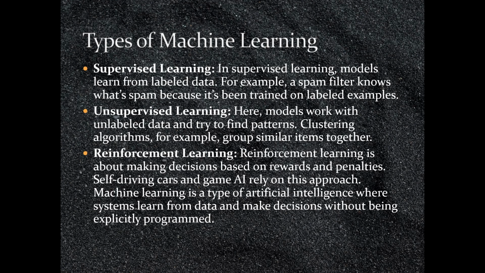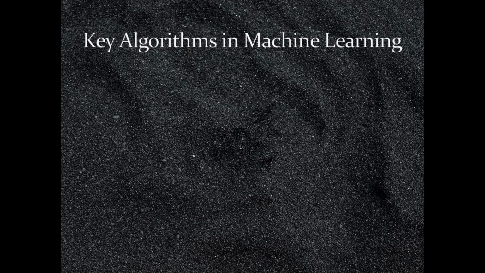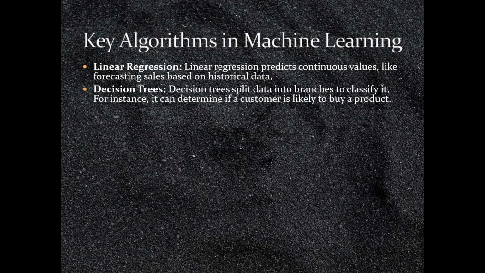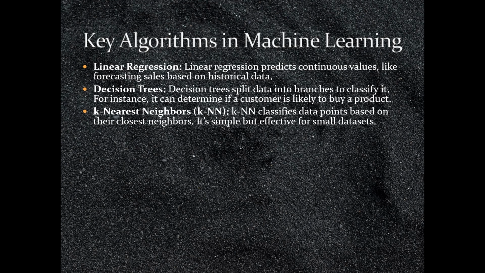Key algorithms in machine learning. Linear regression. Linear regression predicts continuous values, like forecasting sales based on historical data. Decision trees. Decision trees split data into branches to classify it. For instance, it can determine if a customer is likely to buy a product.